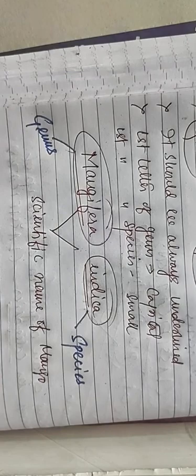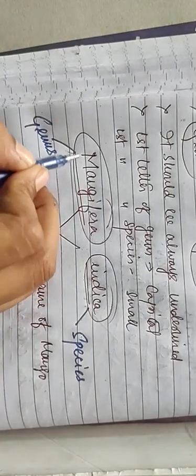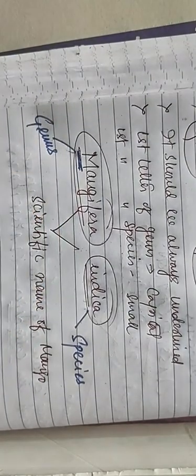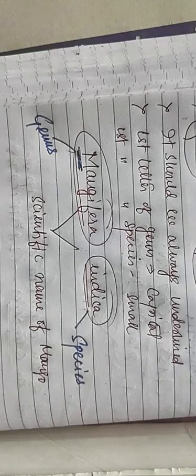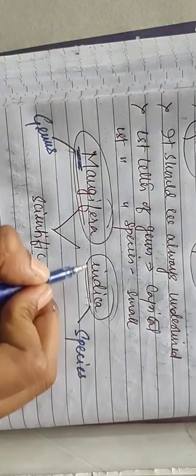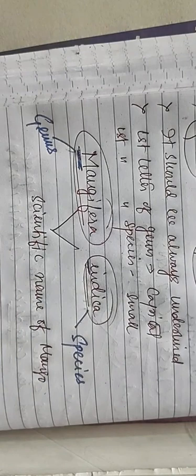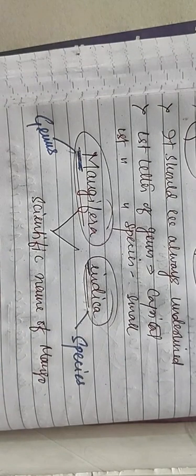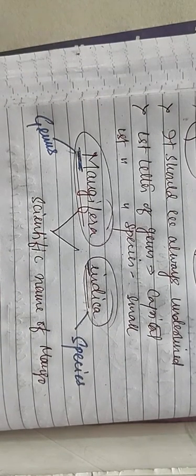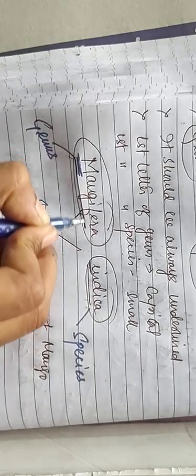Clear? Next, the first letter of the genus will always be capital, and the first letter of the species will always be small. This is the second rule. The third rule is that it will always be underlined separately, not in a continuous way.